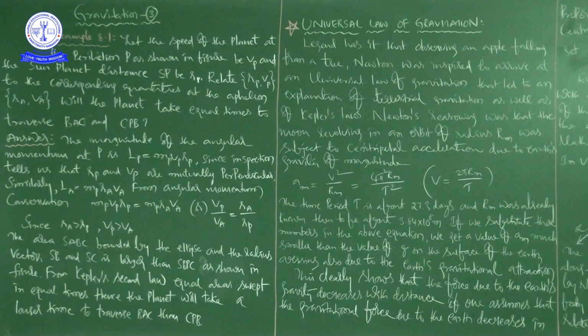If we substitute these numbers in this equation, we will get a value of am much smaller than the value of acceleration due to gravity, small g, on the surface of Earth, arising also due to the Earth's gravitational attraction.